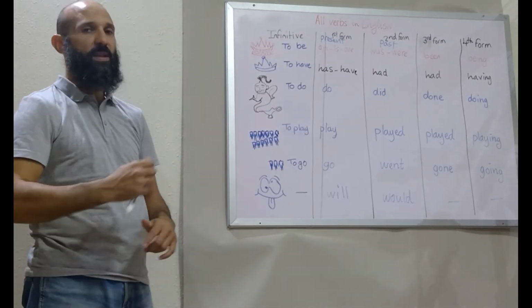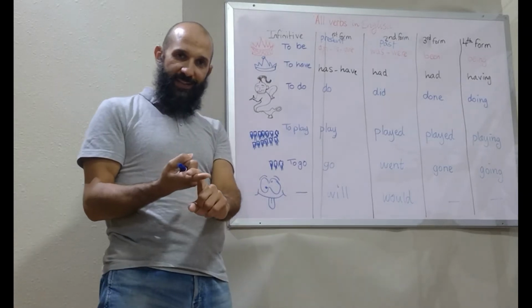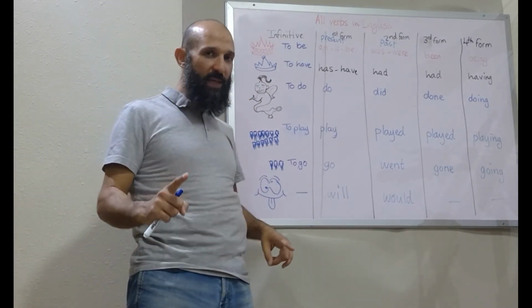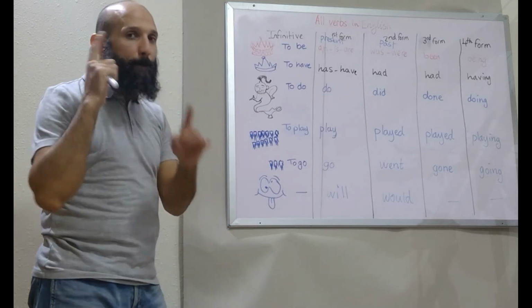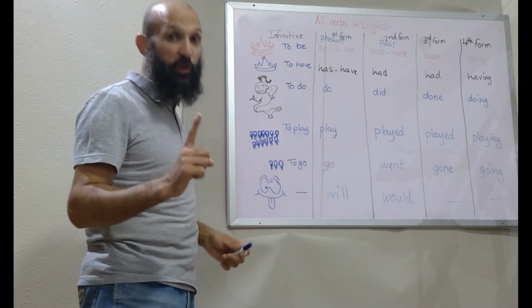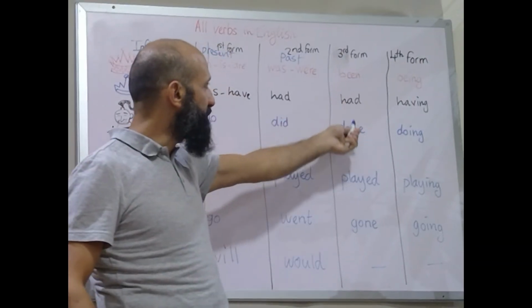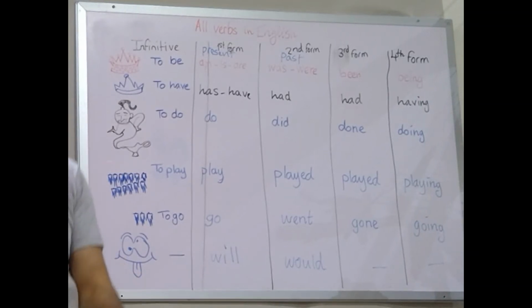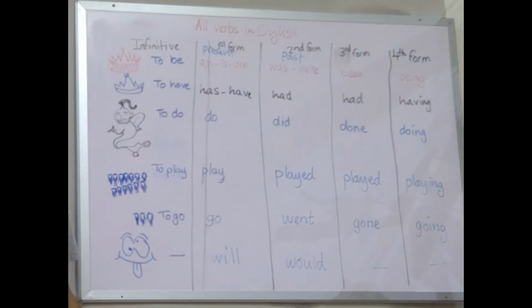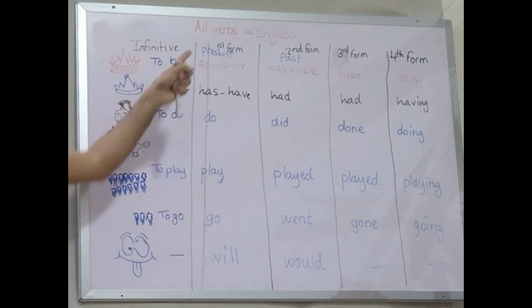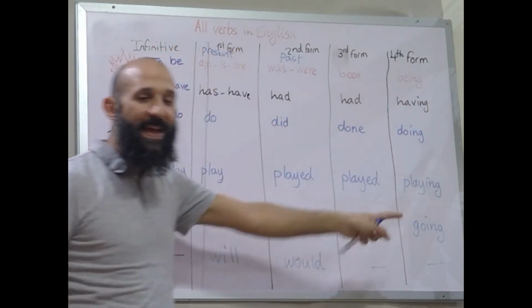Now, let's move on quickly to the perfect. What's a perfect? Let's start with the present perfect. Remember, perfect means verb to have. But when we say perfect, not only verb to have comes to mind, but also the third form. So any of these words come in the perfect. Like when we talked about the continuous, and we said when we say the word continuous, it's verb to be plus the fourth form.